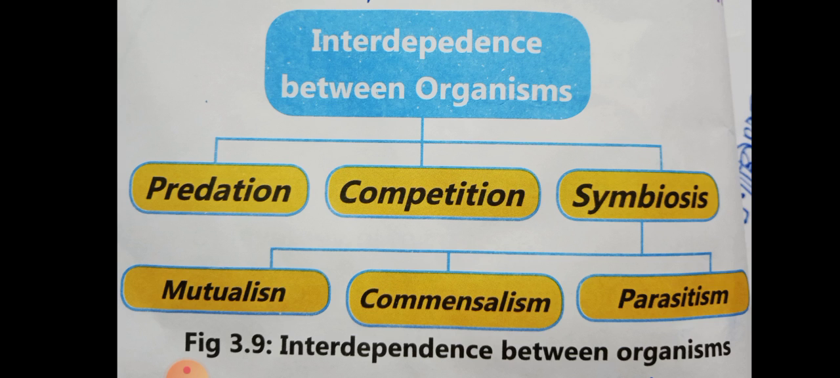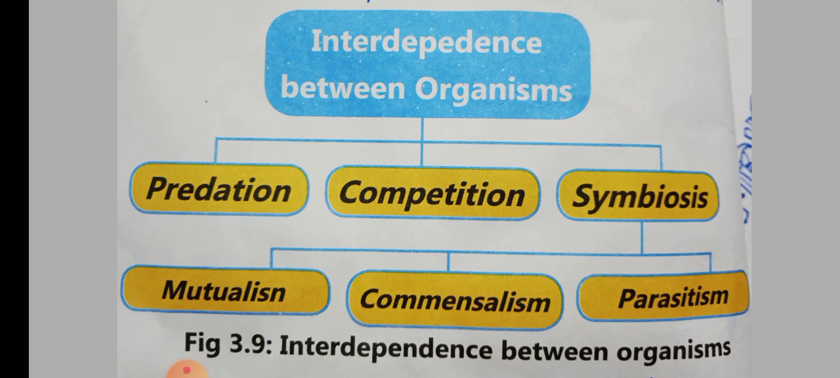Symbiosis. The word symbiosis means living together. Understand the concept. The word symbiosis means living together. Now, a symbiotic relationship is seen between two organisms that live in close physical association with each other. Symbiotic relationships are of three types: mutualism, commensalism, parasitism.